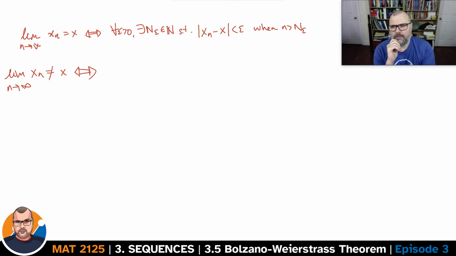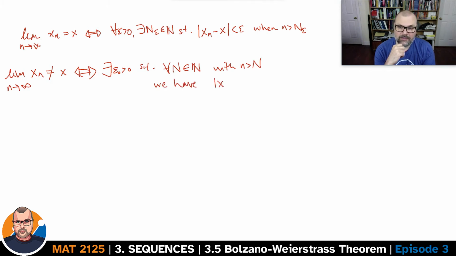It is going to be that we can find a specific value of epsilon, let's call it epsilon_0, such that for every value n, which is an integer, with little n greater than N, we must have the distance between x_n and x is greater or equal to epsilon_0. And here, when I say with little n, I'm talking about any value greater than this value.